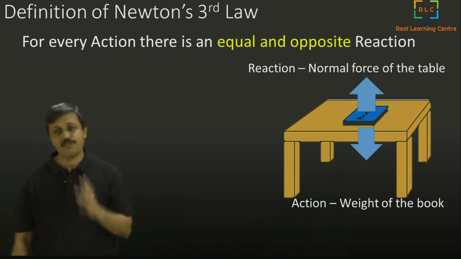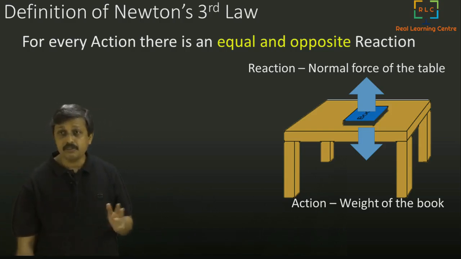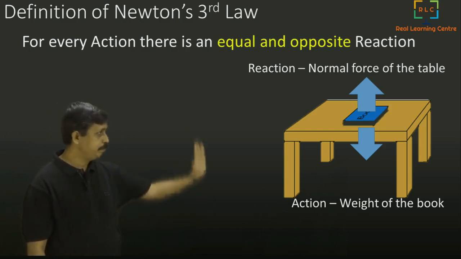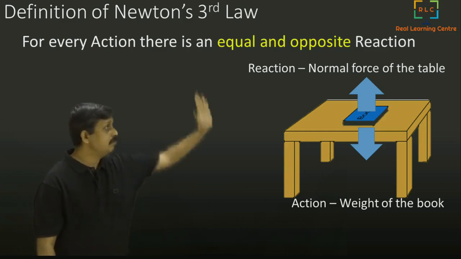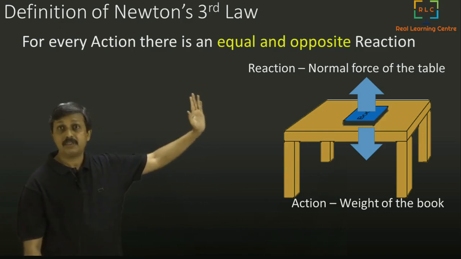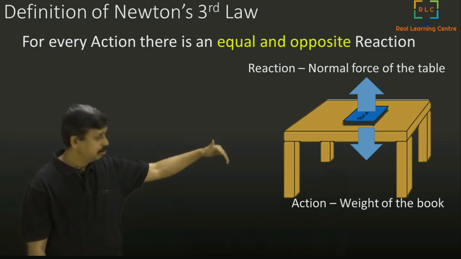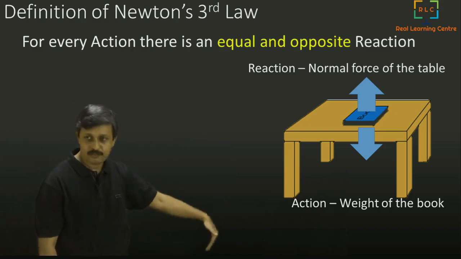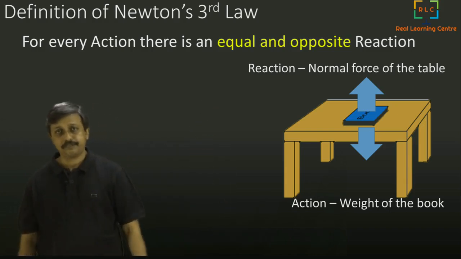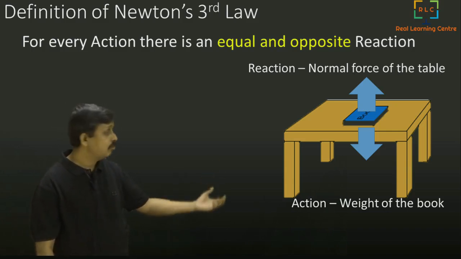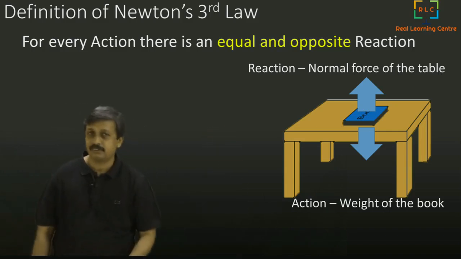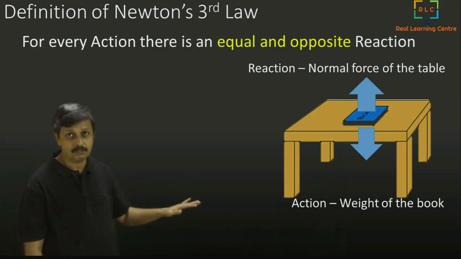The choice is yours. Normal force of the table, I mean perpendicular to the table. A perpendicular surface is called normal. The normal force tries to push the book up, and the downward force of gravitation is pulling the book down. Think about it. Now if there was no normal force, then the book would have fallen through the table to the ground. And that has not happened. So there is a normal force.